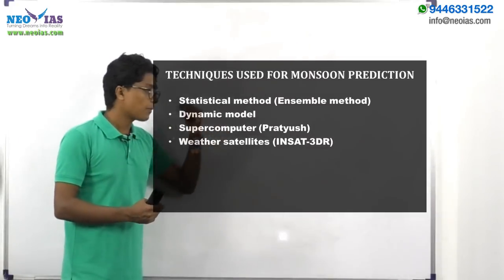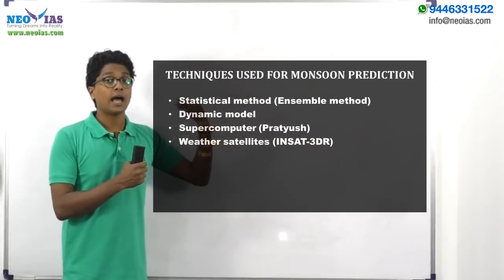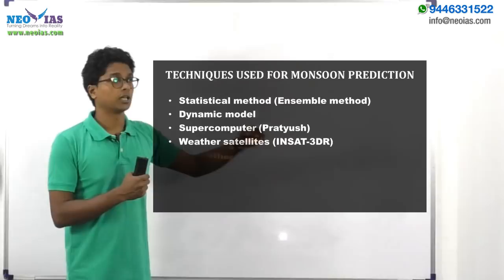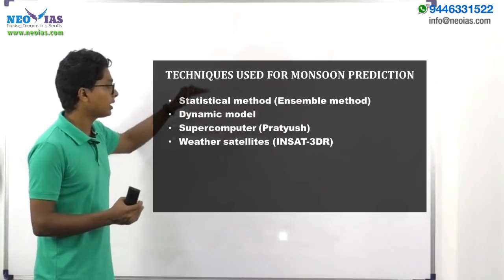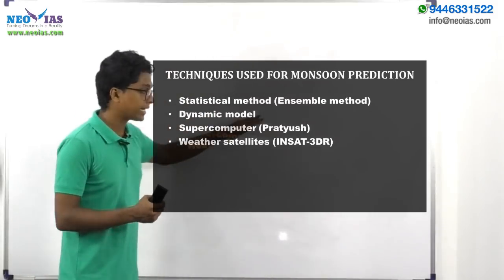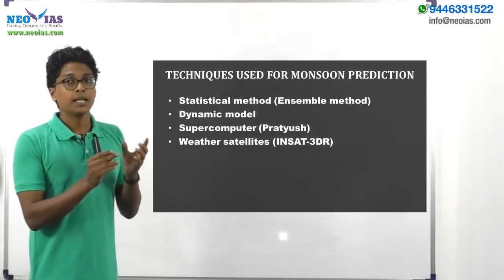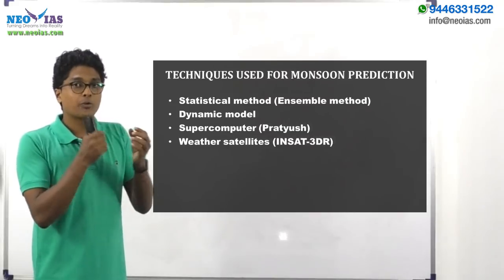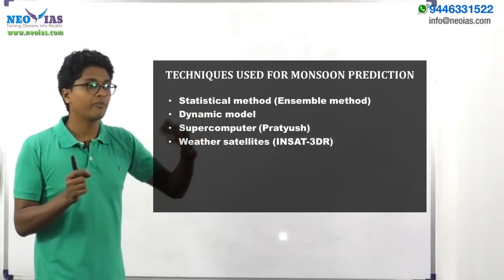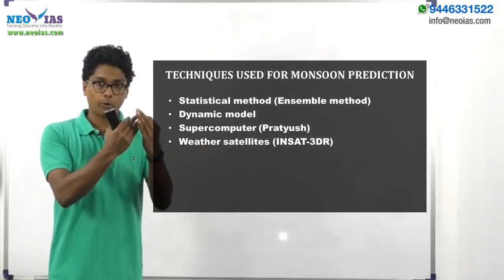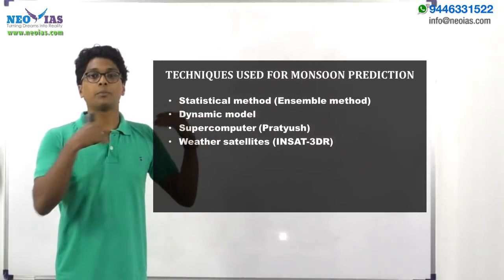And the next one is the dynamic model. I told you why this topic is important: recently the government has decided to use a supercomputer in weather prediction, which is called Pratyush. So the weather prediction based on supercomputer 3D models is called the dynamic model. In the dynamic model, what we are actually doing is developing equations or relationships with certain factors in the Indian monsoon, and these factors, the conditions, will be fed into the computers. They will be computing based on these initial conditions and the data which we fed into the computers. The prediction will be made.